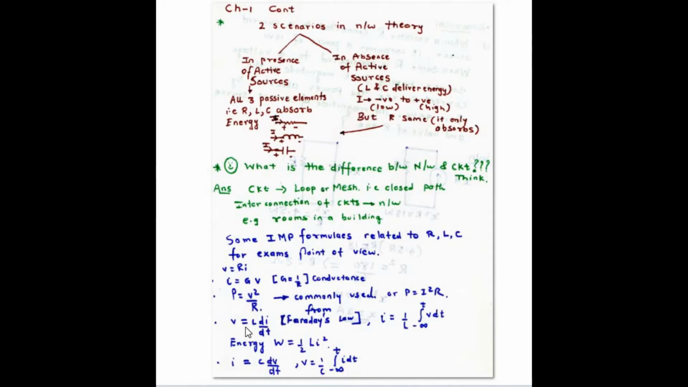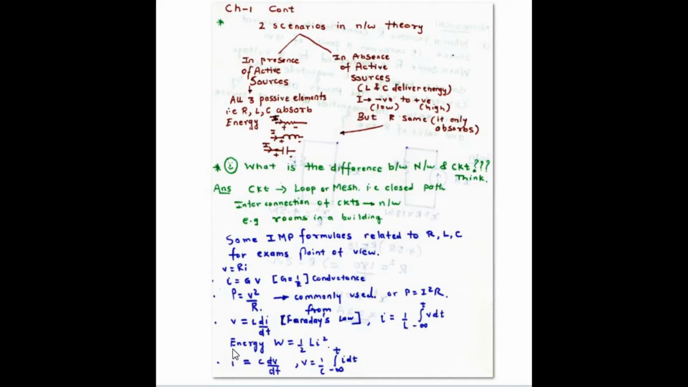Next is the voltage, V is equal to L di by dt, which is derived from Faraday's law. And if you have to find the current from this, then we have to just integrate this, where I is equal to 1 by L integration from minus infinity to t of V into dt. And energy in case of inductor is given by half Li square. W is equal to half Li square.